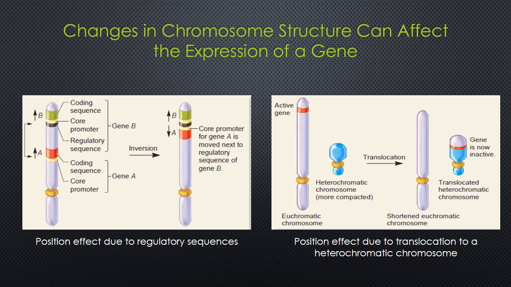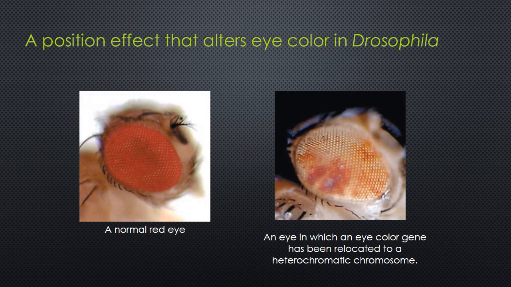This is the right side one. The second type of position effect may produce a variegated phenotype in which the expression of a gene is variable. So that example I have to show you. For genes that affect pigmentation, this produces a mottled appearance rather than an even color. This picture shows a position effect that alters eye color in Drosophila.